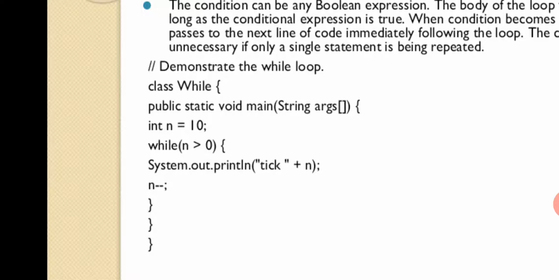Before continuing with the explanation, I want to say one thing here. The class is named with a capital W, WHILE. If you use a small letter w, then you may get an error. Why? Because while is a Java keyword, isn't it? You cannot use a keyword as a class name. That is the reason they have gone for a capital W. I just wanted to mention this. If you have the system, you can try it.